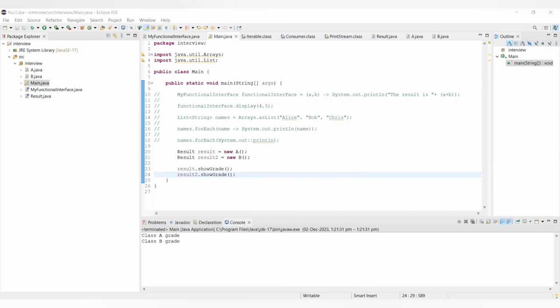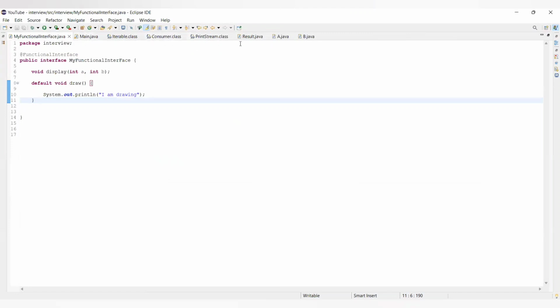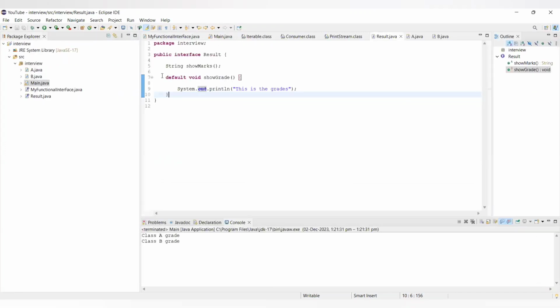I hope that it does make sense to you, right? Now, as of now everything is working fine, everything is working sorted, right? But the actual problem comes up, and you can get a similar kind of question during your interview as well: what will happen when a class is implementing several interfaces and both the interfaces are having the same default method? So let's do it this way, that my functional interface result is having this one, right?